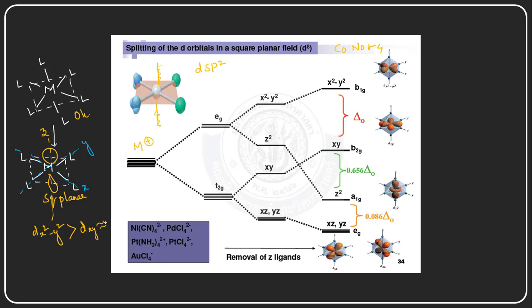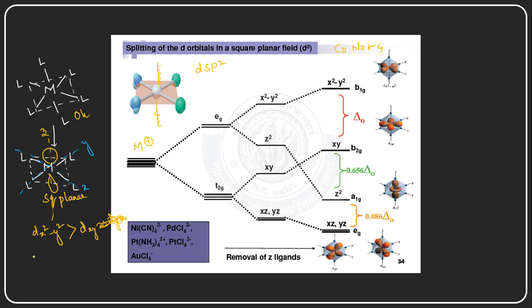These dxy orbitals lie in between the x-axis and y-axis, which is why they also have more repulsion, right?